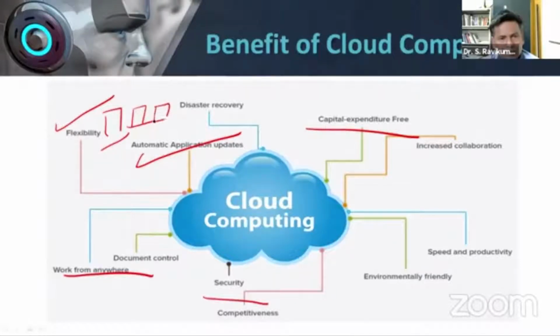Again, you can buy one more server. So this is called scaling up. Suddenly you think that, no, I don't need this many things. What you can do is scale down. You can remove two servers and say that I need only one server, and keep it. So this is one kind of flexibility.